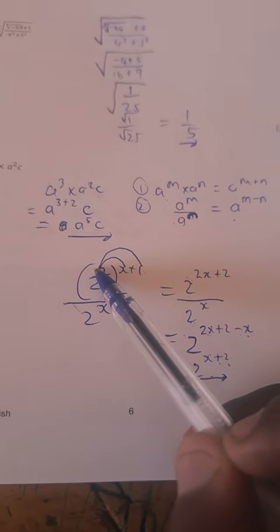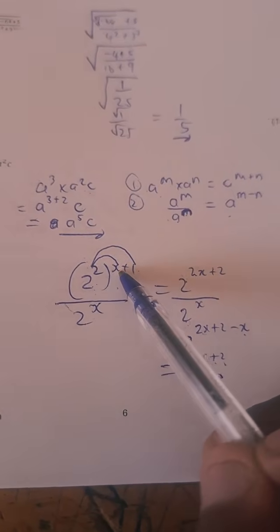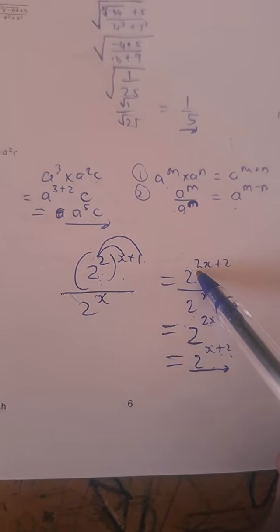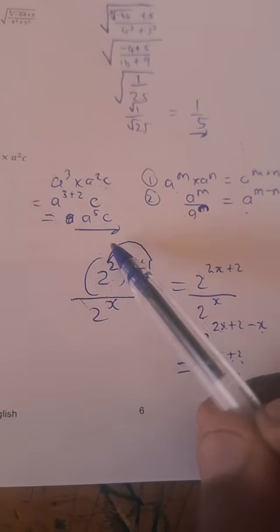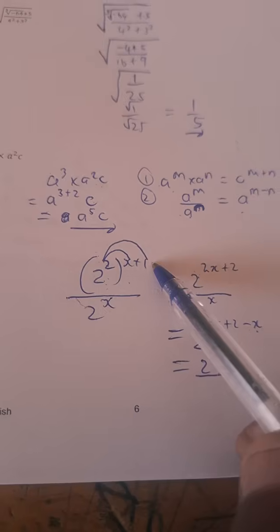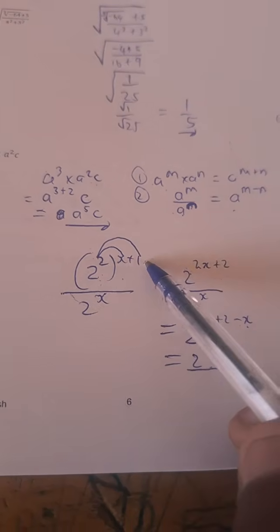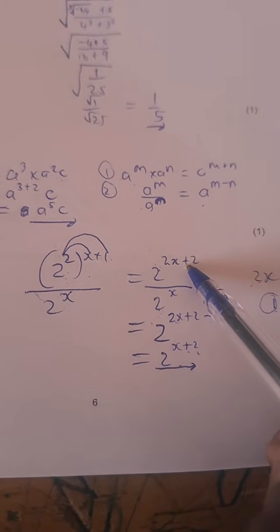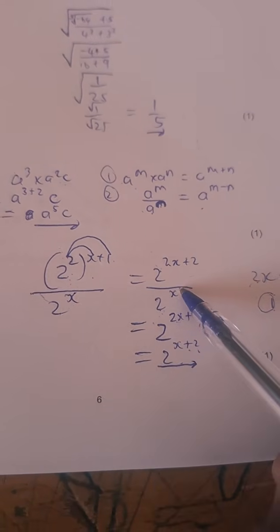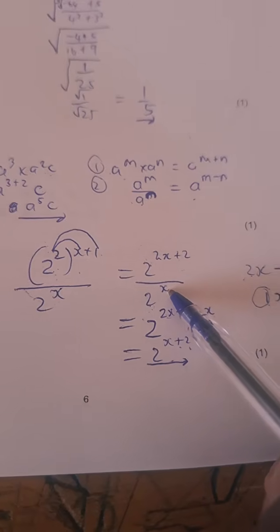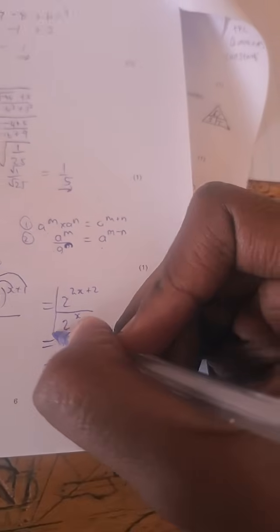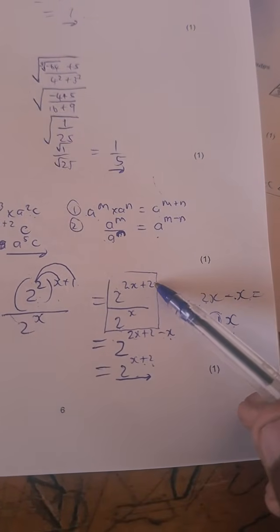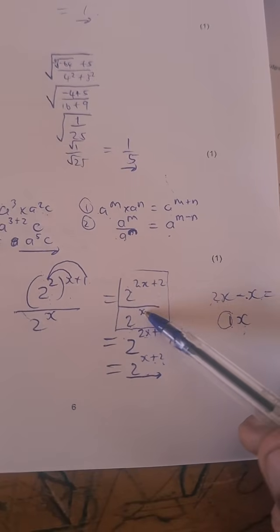We take the 2, we multiply by x. We distribute the 2 to the x, we get 2x. We distribute the 2 to the positive 1, we get positive 2, because 2 times 1 gives us 2. So now we have 2 to the power 2x plus 2. In the denominator, we have 2 to the power x. Then, when we look at the situation now, what are we doing? This is 2 to the power 2x plus 2 divided by 2 to the power x.